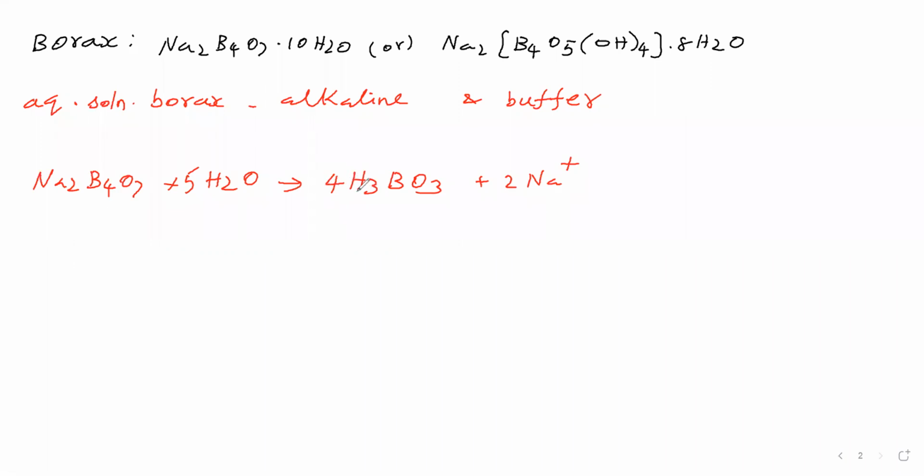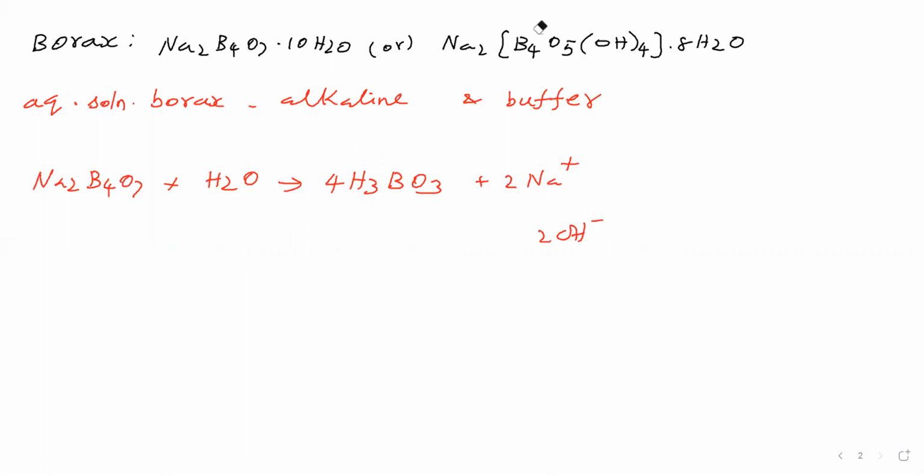What is the medium of reaction? Medium is basic, because aqueous solution of borax is alkaline. So in basic medium we have to balance this. Here 12 hydrogens, but here 10, therefore remaining 2 hydrogens required. 2 hydrogens required means write 2 water molecules. This side write 2 OH minus. Okay, therefore here 5 plus 2, 7 water molecules we can write here.